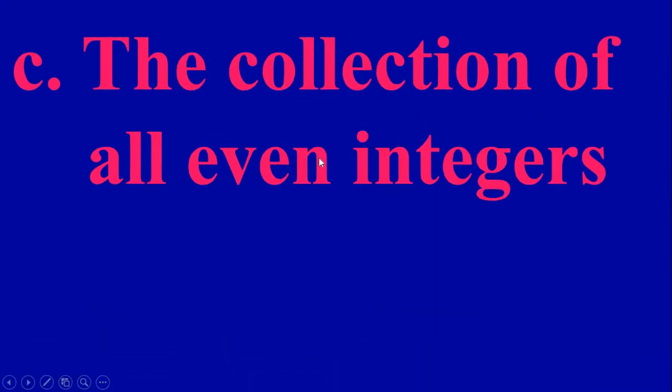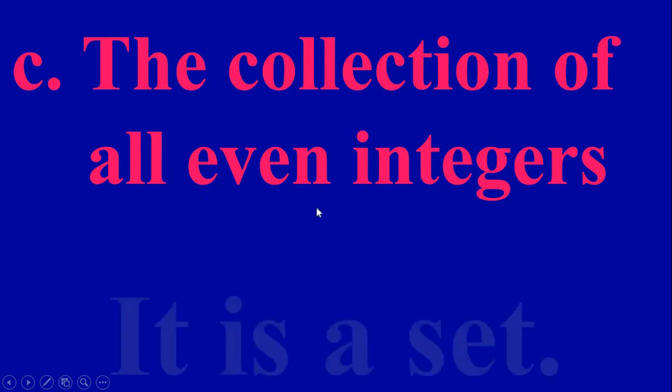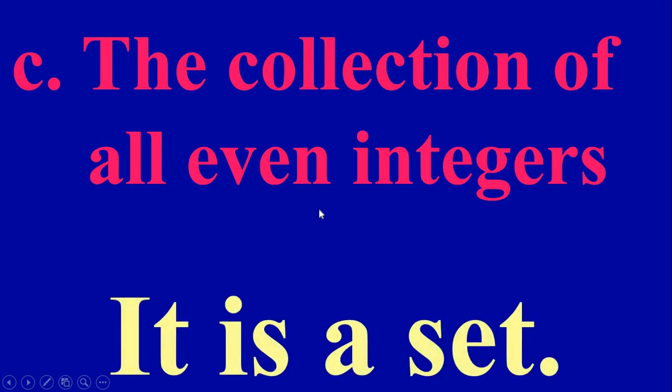Next one, the collection of all even integers. Now we know that even integers are 2, 4, 6, 8, etc. And we can take negatives also. So it is well defined. So therefore this collection is well defined, and it is a set. It may be positive, negative, anything, so it is a well defined collection. Therefore it is a set.